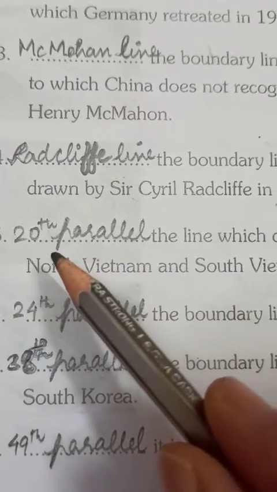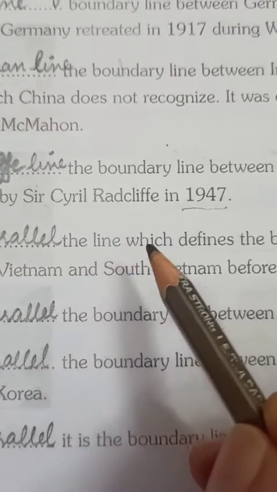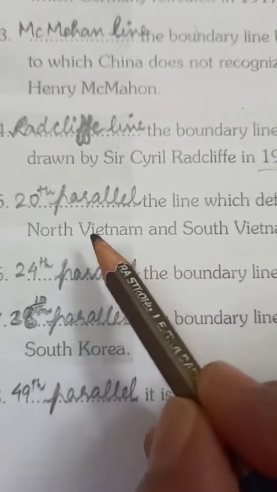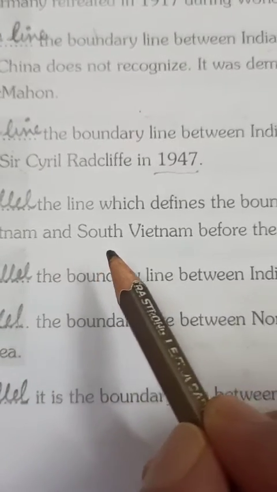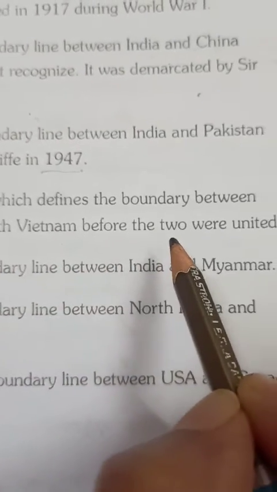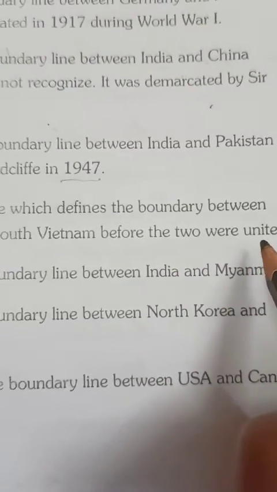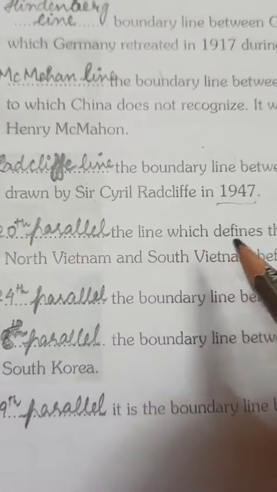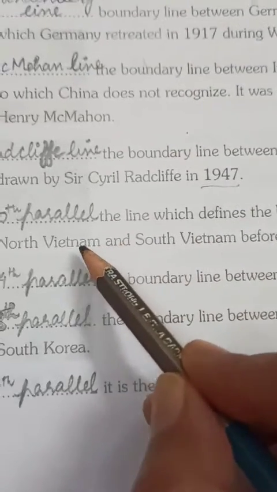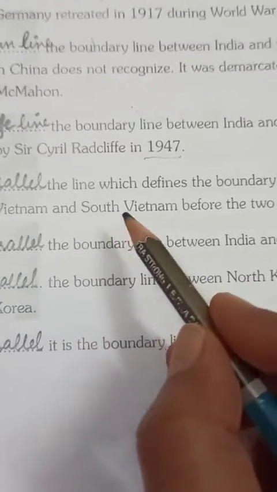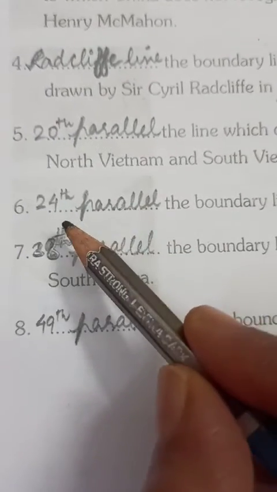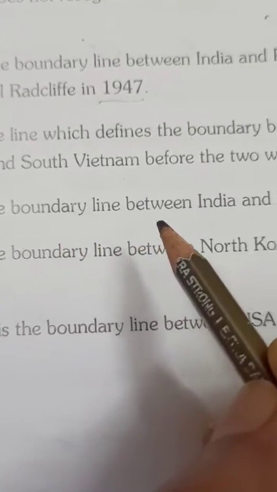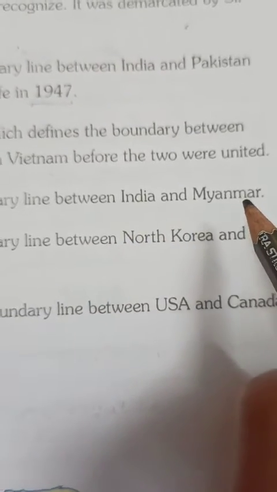And the fifth one is the 20th parallel, the line which defines the boundary between North Vietnam and South Vietnam before the two were united. Children, this 20th parallel line is situated between North and South Vietnam. Sixth is the 24th parallel, the boundary line between India and Myanmar.